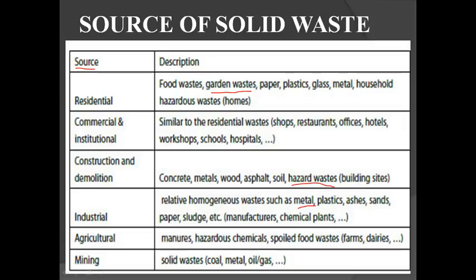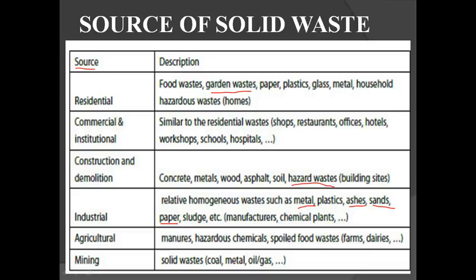So what type of industry have you selected? You will get materials like metal, plastic, ash, sands. If you take a paper manufacturing company, paper sludge. What do you mean by sludge? It is waste obtained after processing.